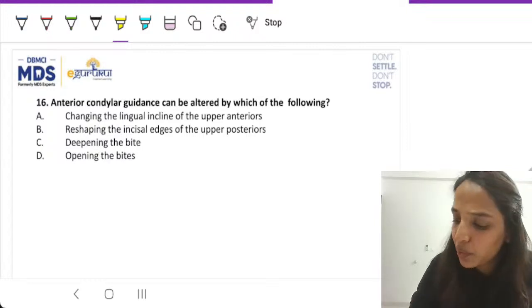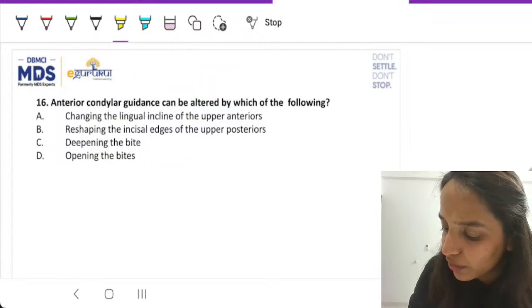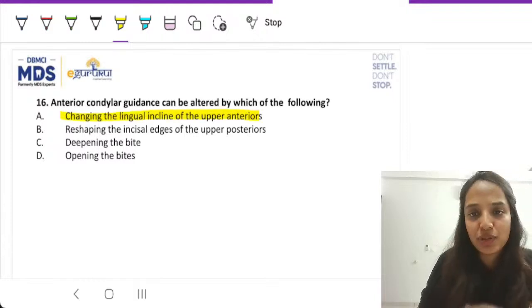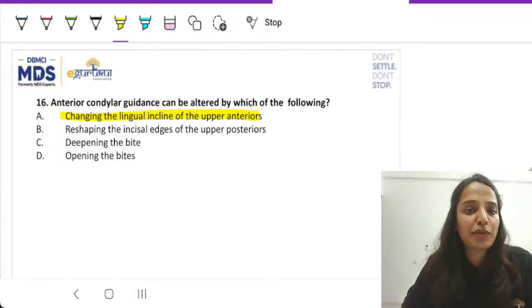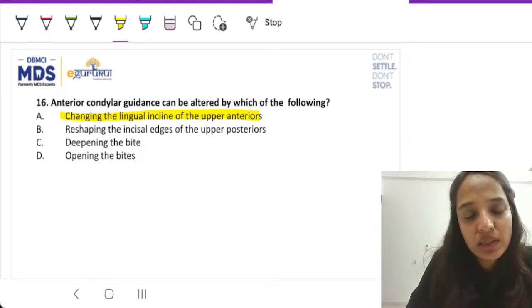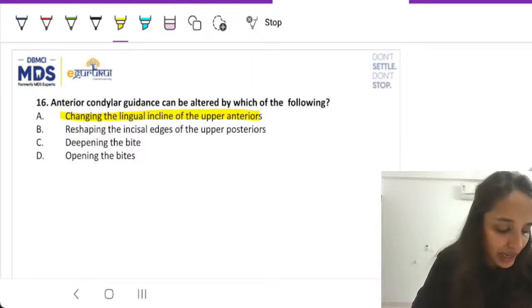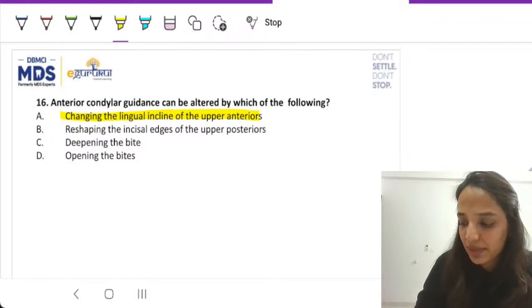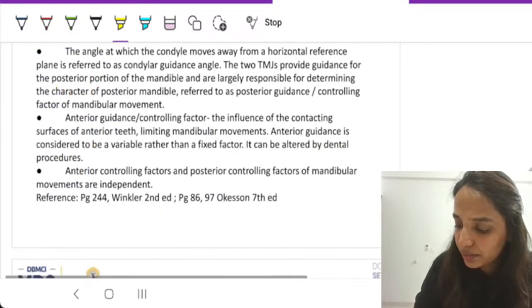Fine. So when you alter the lingual incline of upper anterior teeth, essentially change the palatal surface of the anteriors, you can change the anterior guidance that is present. So anterior guidance can be changed by this. Now,